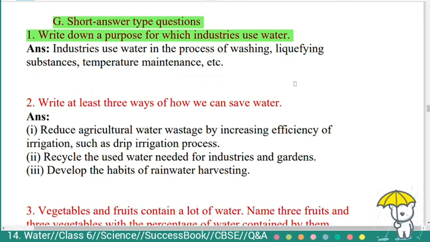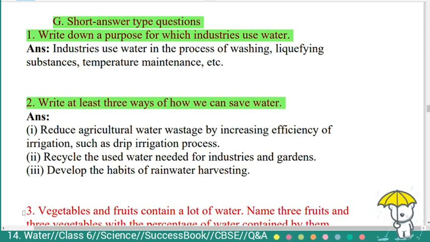Second question, write at least 3 ways of how we can save water. Answer. First one, reduce agricultural water wastage by increasing the efficiency of irrigation, such as the drip irrigation process.